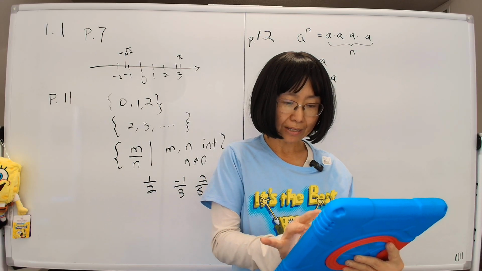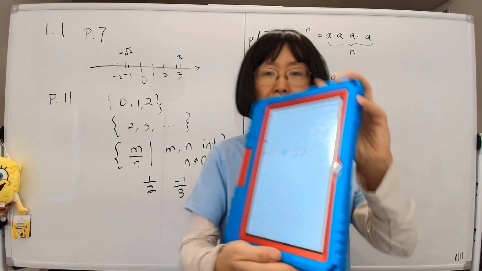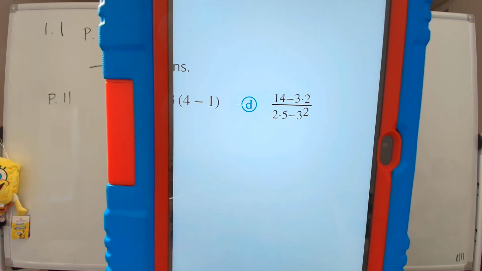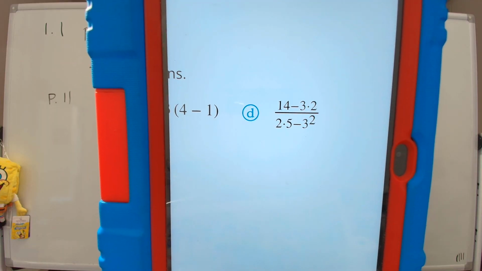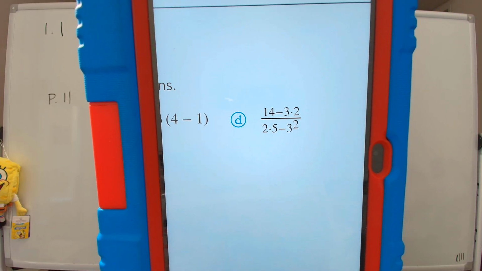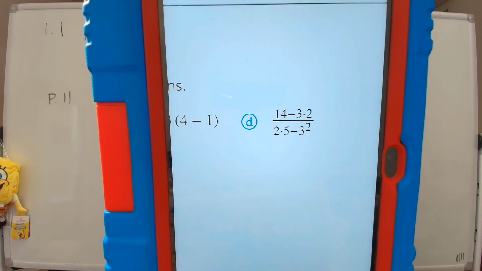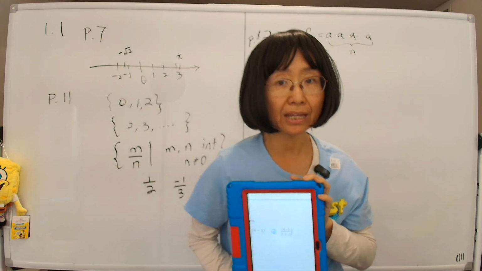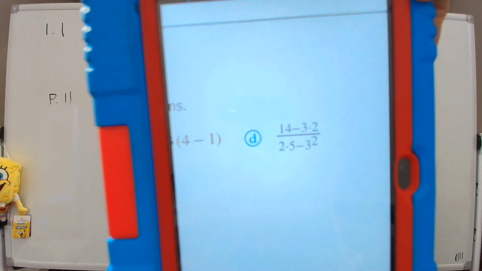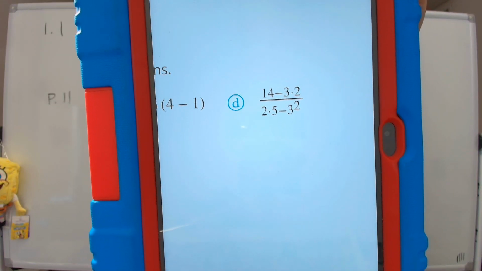And also like part D. Now look at part D carefully. As I have told you, we need to first multiply and divide, then plus and minus, right? So how do you do part D? Well, in part D, the division line is across the whole thing. So you do have to finish what is on the numerator, everything on top, and then finish everything on the bottom.